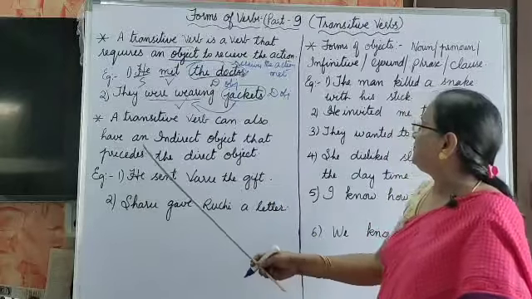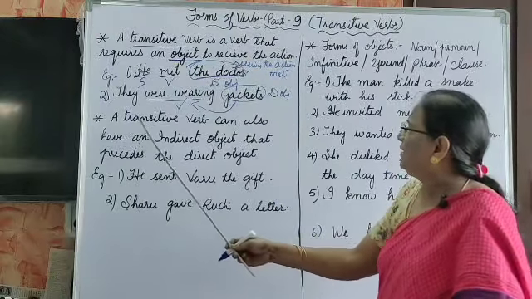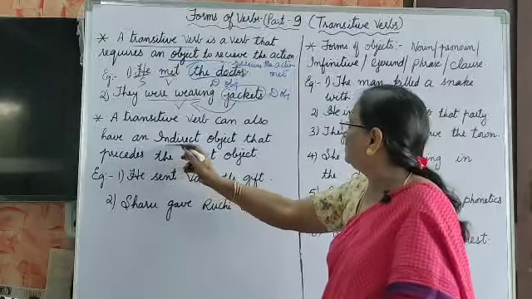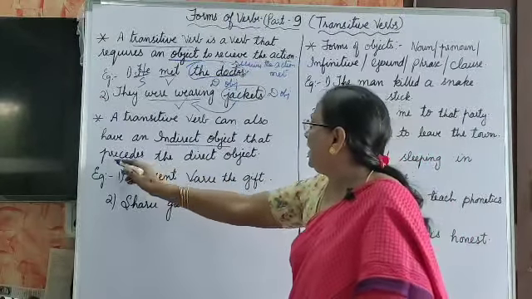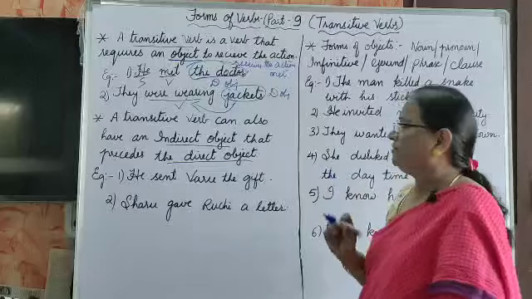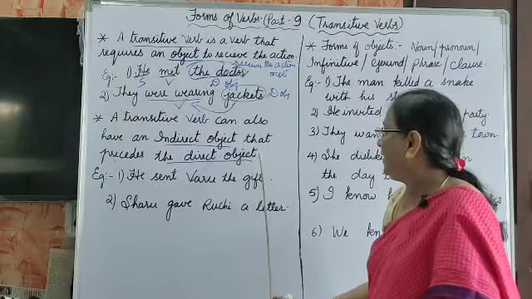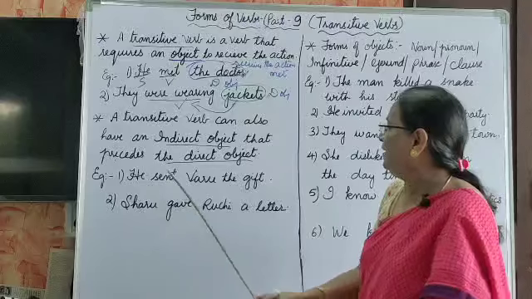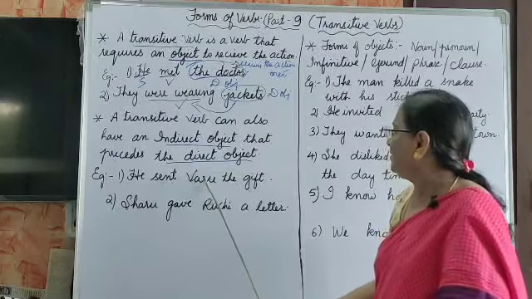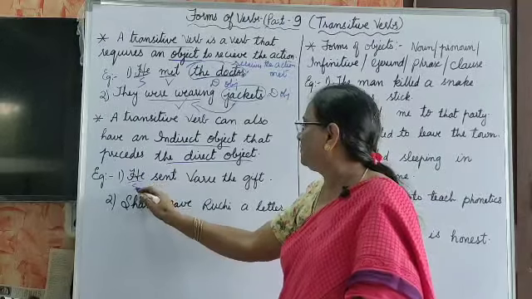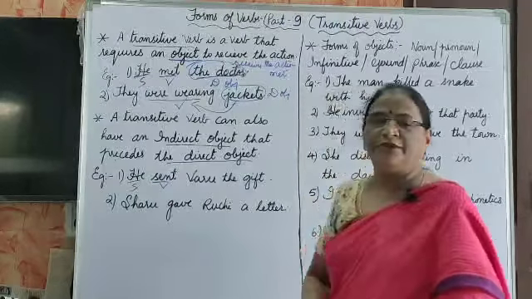Next, as I told you, a transitive verb can also have an indirect object, which precedes the direct object. "He sent Varu the gift." "He" is the subject, "sent" is the verb.